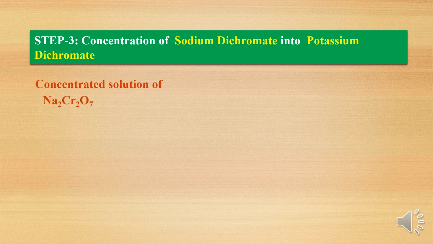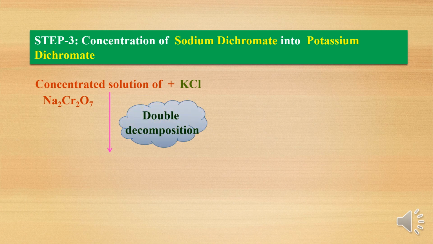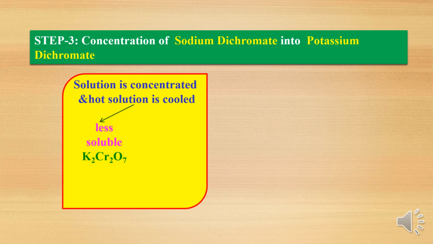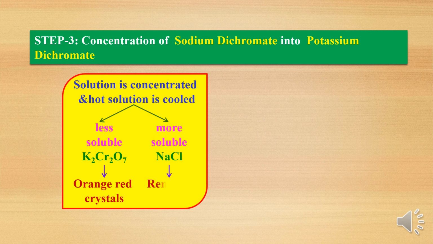Whatever sodium dichromate is prepared in step 2, we have to take that sodium dichromate and treat it with potassium chloride. When you treat with potassium chloride, it undergoes double decomposition and forms potassium dichromate. The solution is concentrated and the hot solution is cooled. The less soluble substance is potassium dichromate, which is an orange color crystal, and the more soluble compound is sodium chloride, so it remains in the solution.